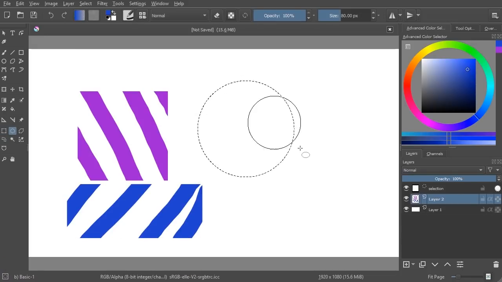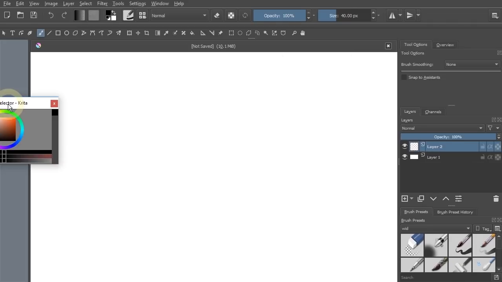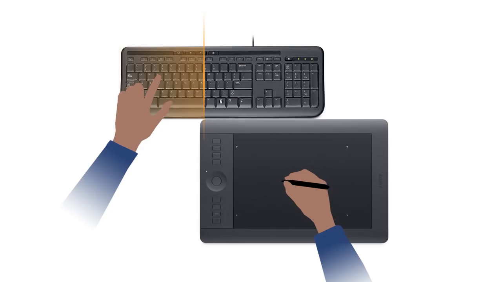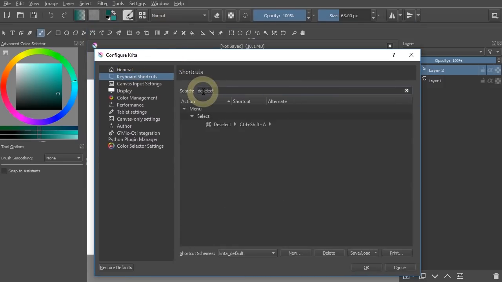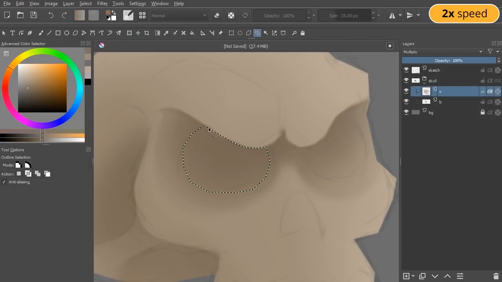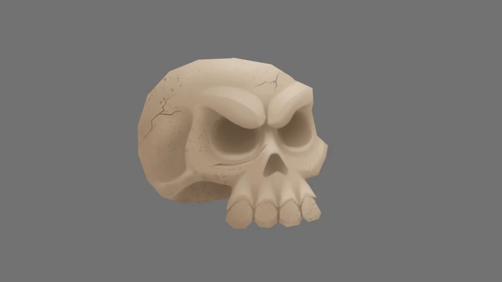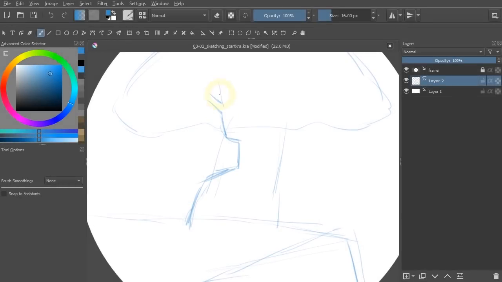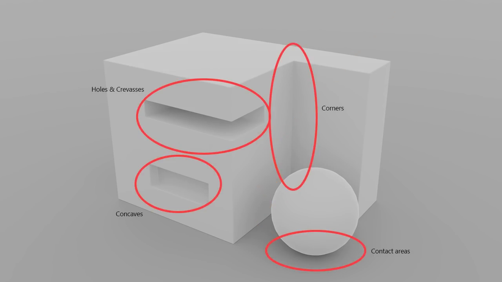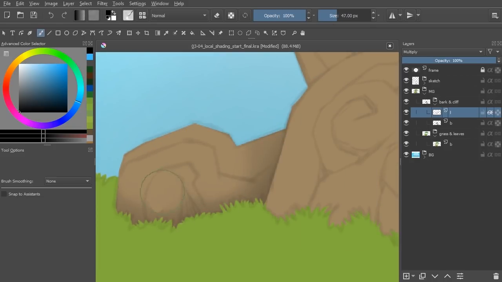Next, we will discuss about selection. And after that, we will learn how to customize Krita even further for a faster digital painting workflow. We will then cover basic shading concepts and shading methods while doing this skull illustration project from start to finish. After the skull project, we will learn more advanced techniques and strategy while we do this hands-on project, creating this tree on a hill illustration from sketch to the final artwork.